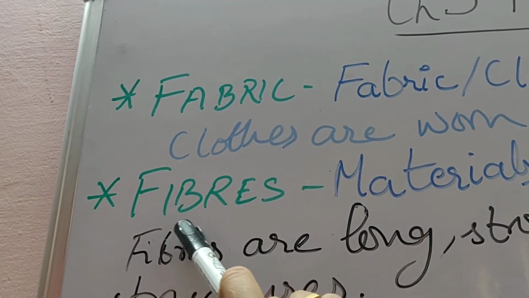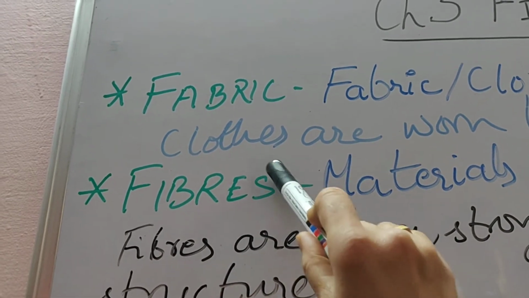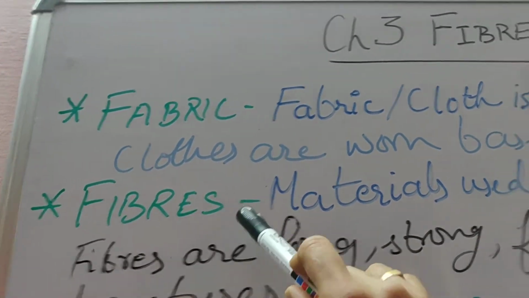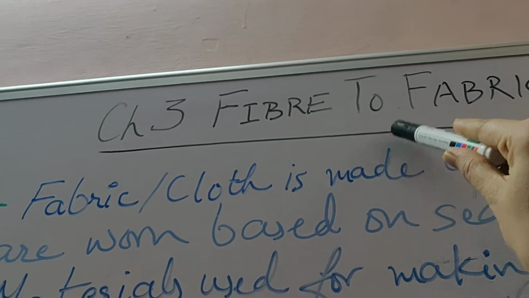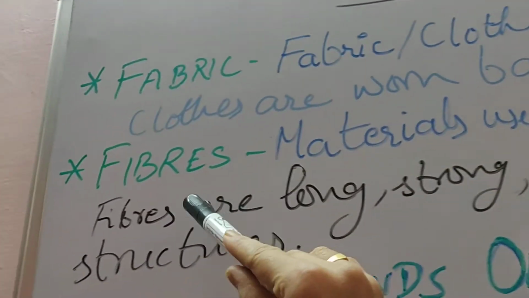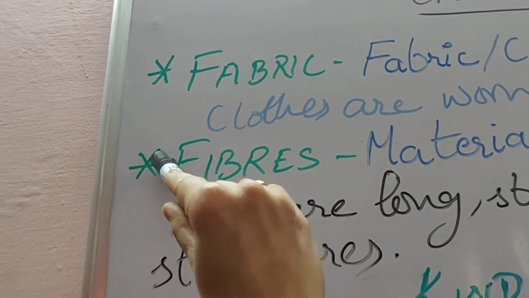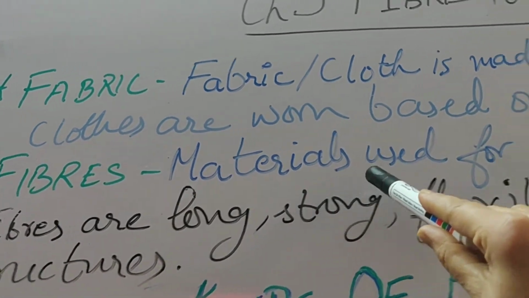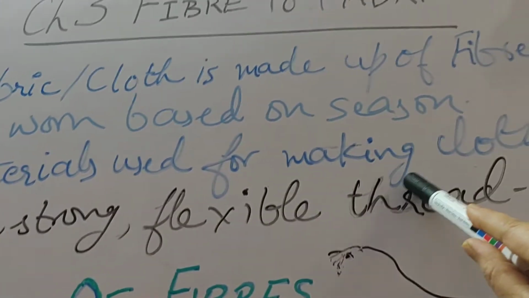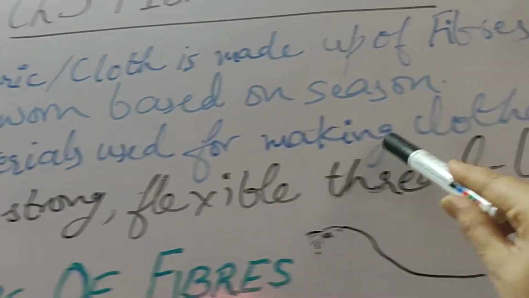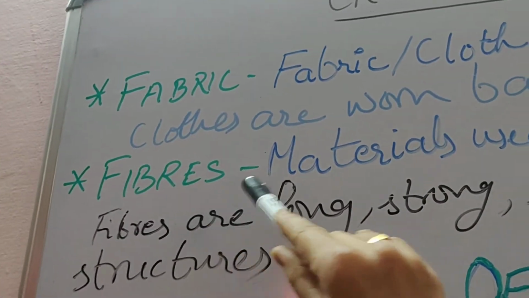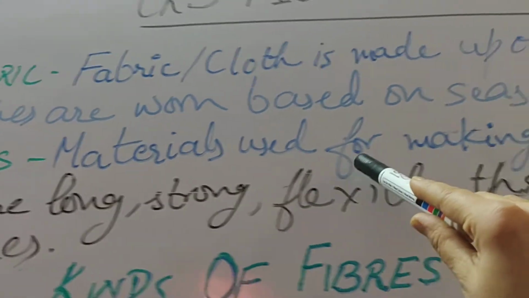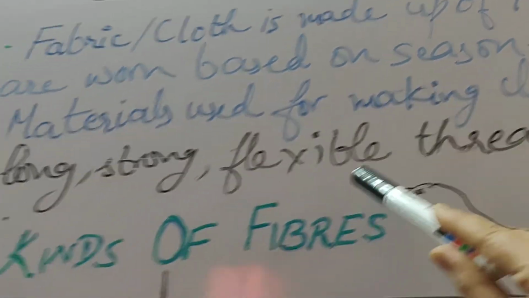Now come to the second point, that is fibers. Now what are these fibers? Your chapter name also covers that, fiber to fabric. So we should understand what are these fibers. Fibers means materials used for making clothes. They are called fibers. Fibers are the materials which are used for making clothes.